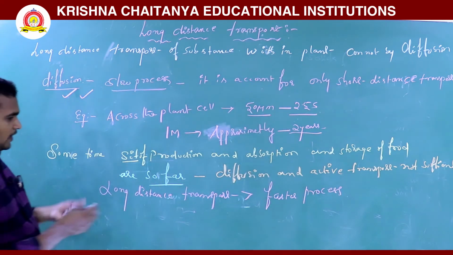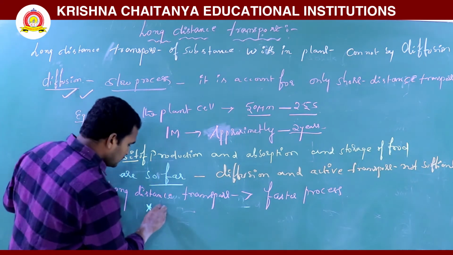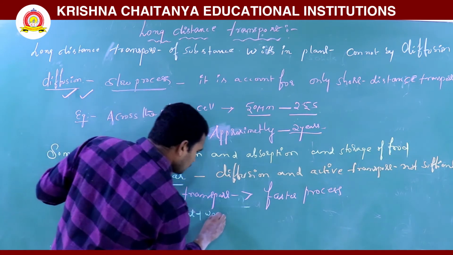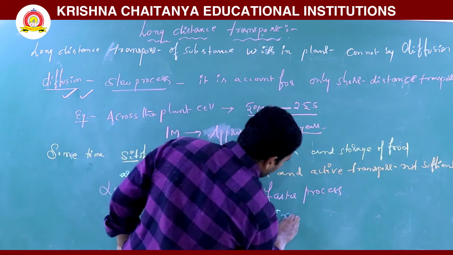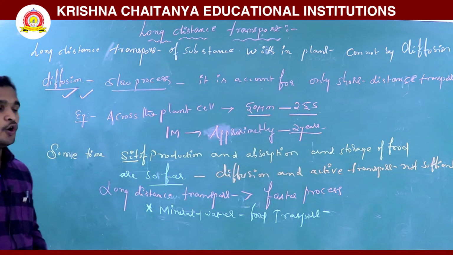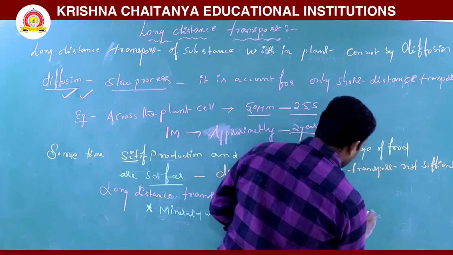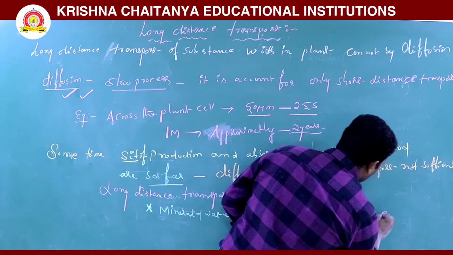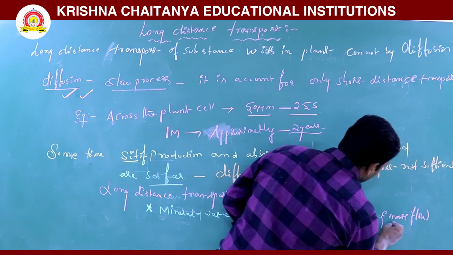So here, mainly a fast process. See, the minerals, water and food are transported. How are they transported? Through the bulk flow or mass flow system. Bulk flow and also mass flow system.